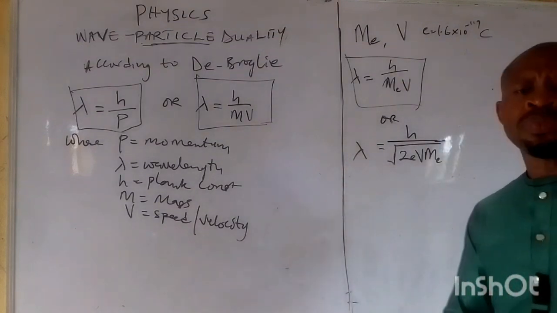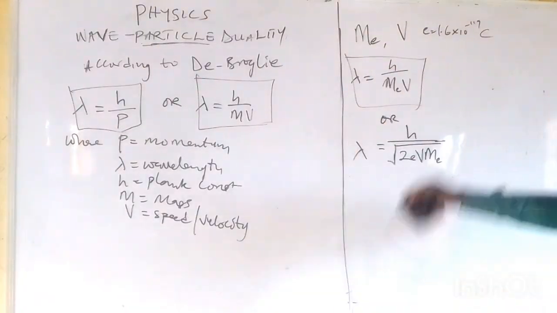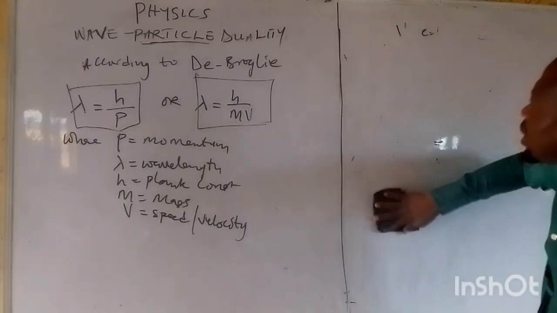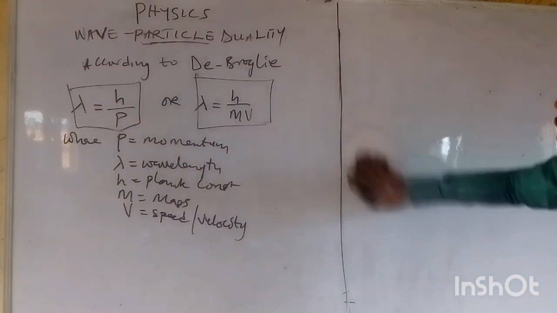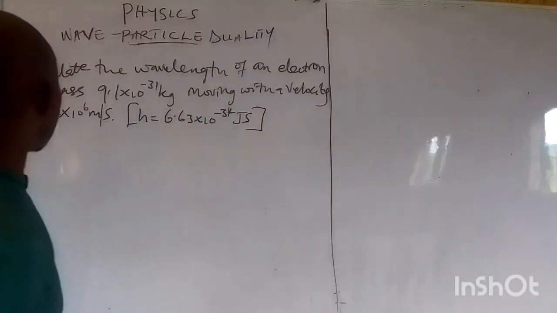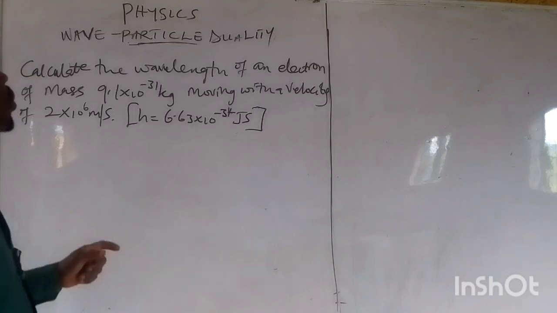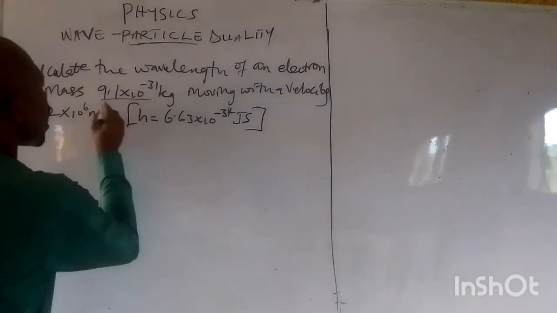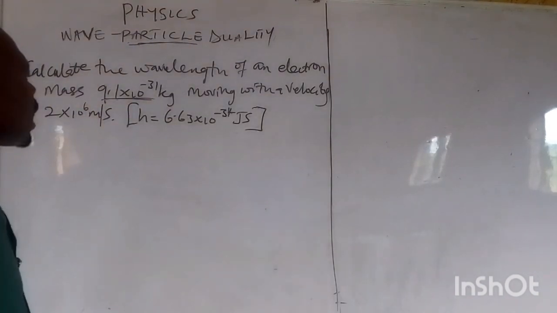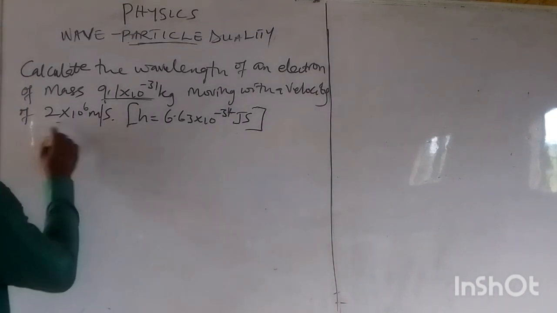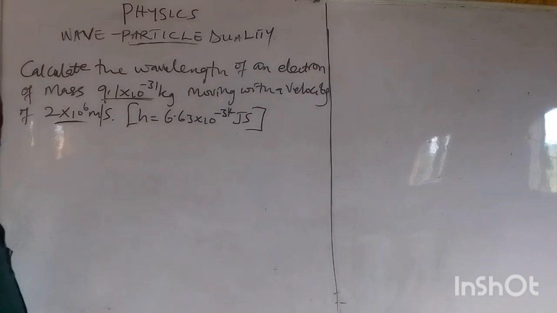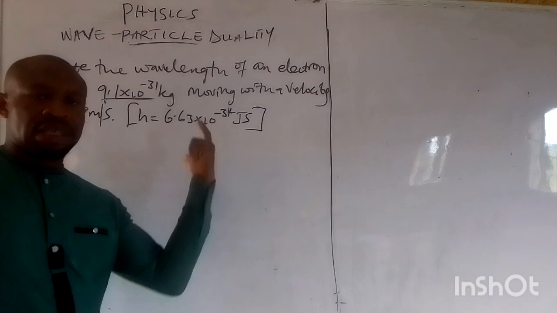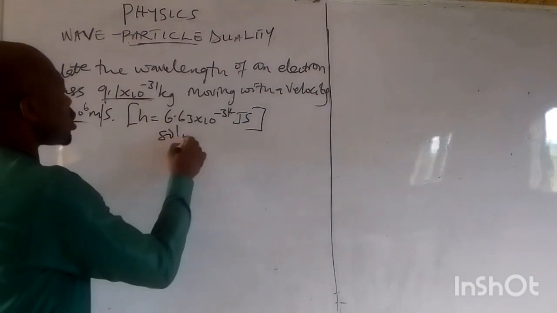Now let us take one or two questions to enable us better understand this. This question on the board says: the wavelength of an electron of mass 9.1 times 10 to the power minus 31 kg, moving with a given velocity. Now we have the Planck constant there. All we need to do is list out the parameters given to us and then we solve.